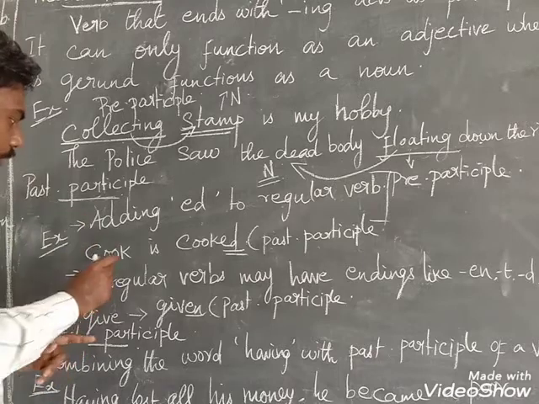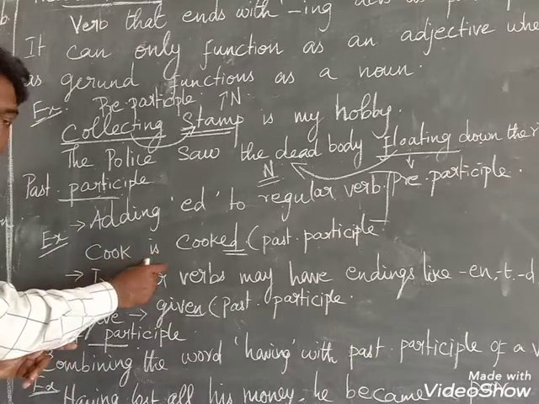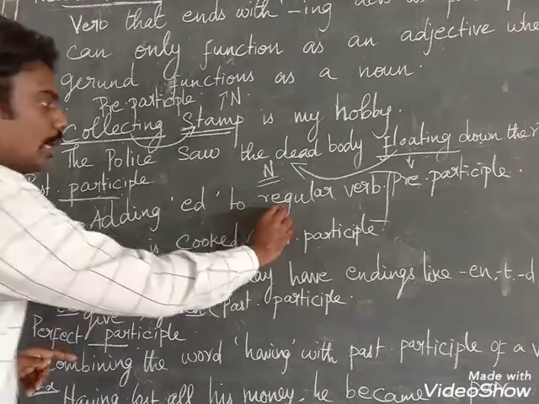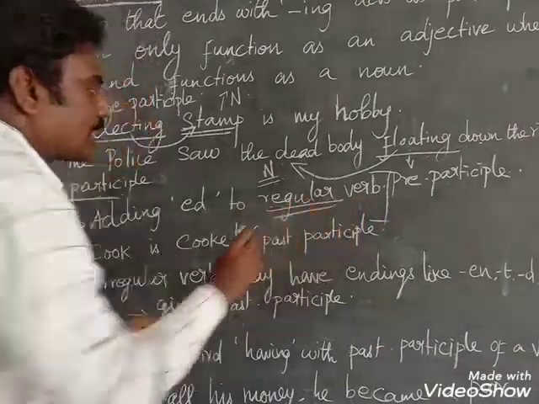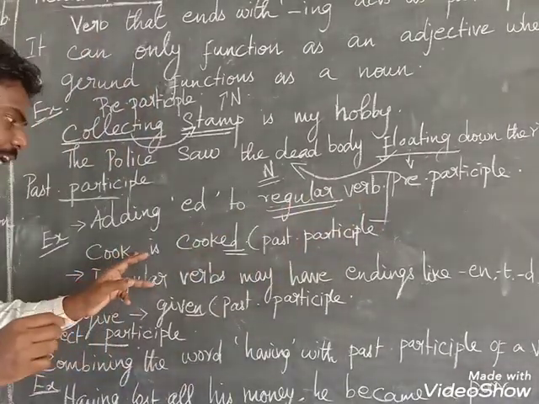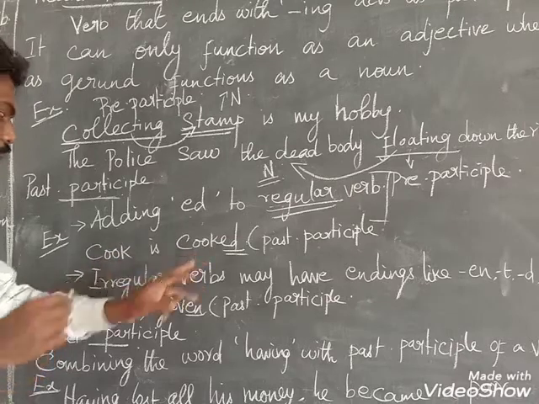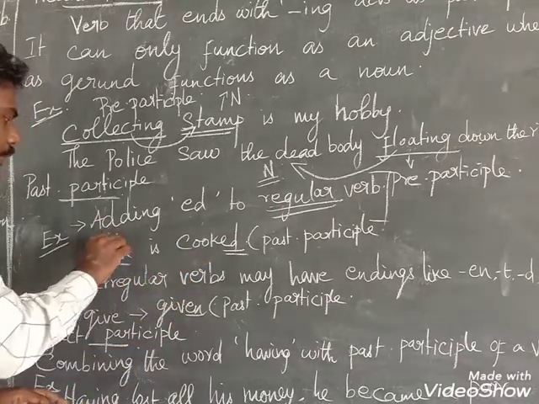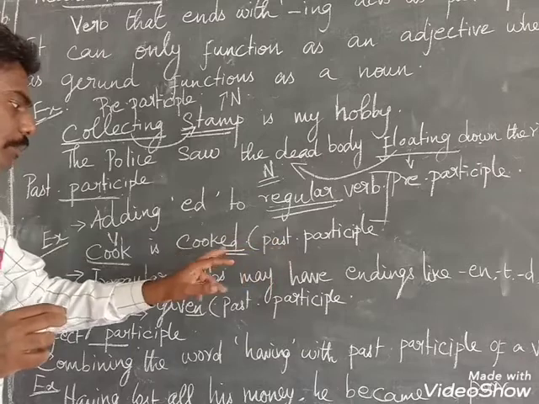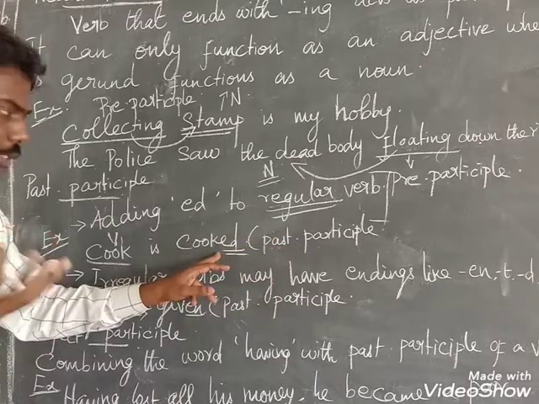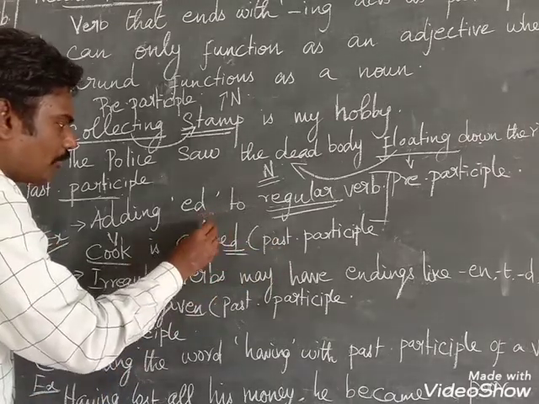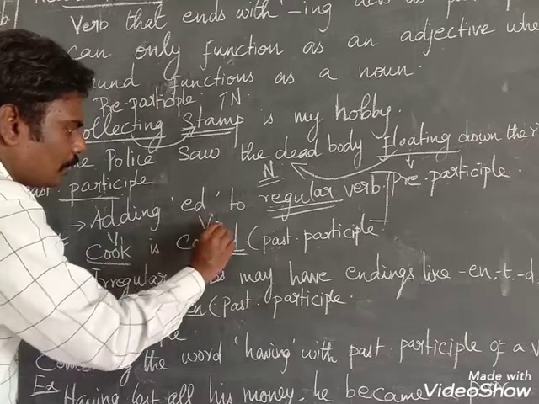There is no change in the verb; we just add ed. Cook is verb 1. Past participle is the V3 form of the verb.